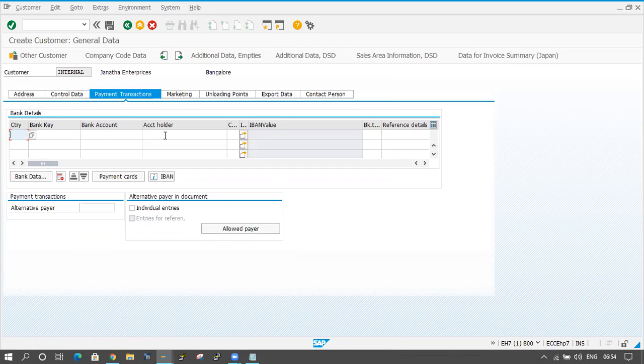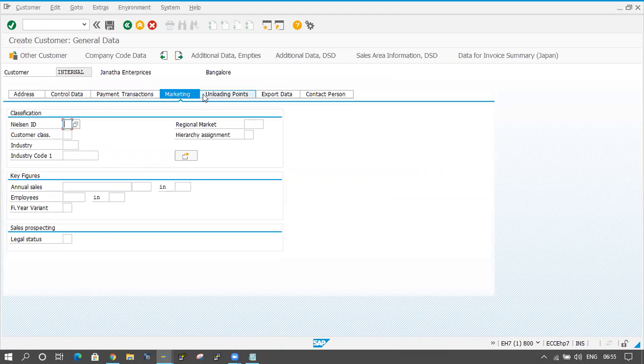I have to return it and they will refund us. At that time, the company guys have to maintain the bank details also. So I have to maintain the customer bank information here. I'm not maintaining it as of now, and I'm not maintaining marketing either.